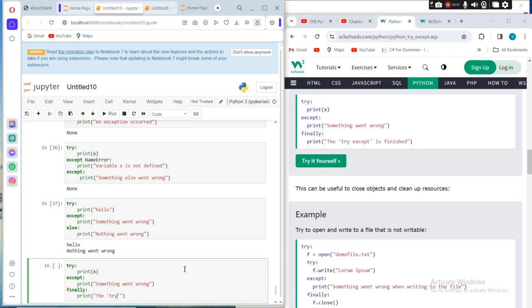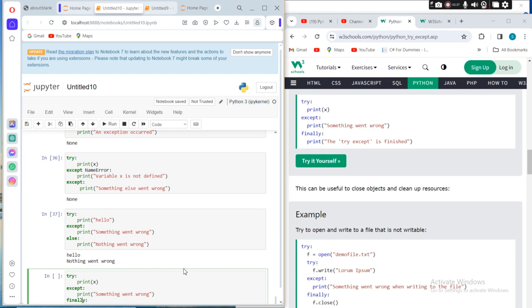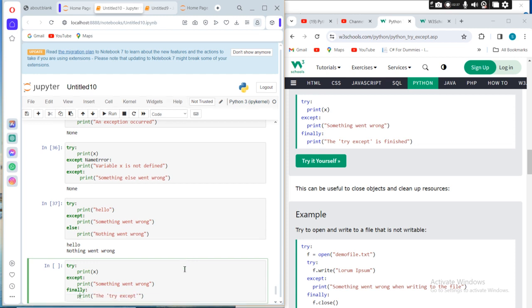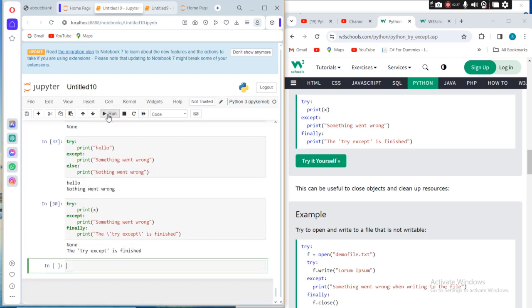The try except, I think an escape character is required in here. The try except is finished.